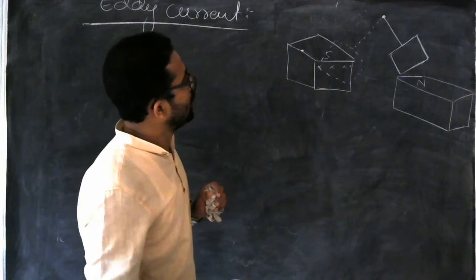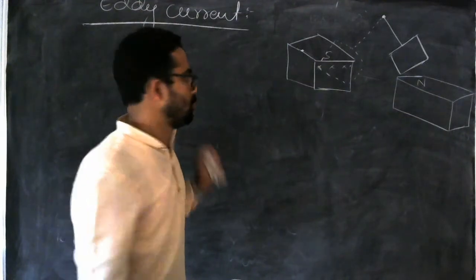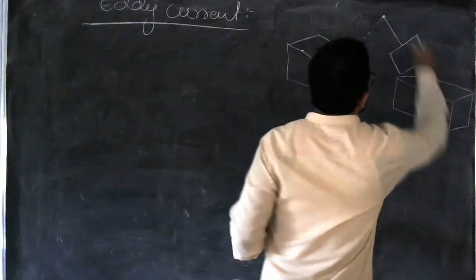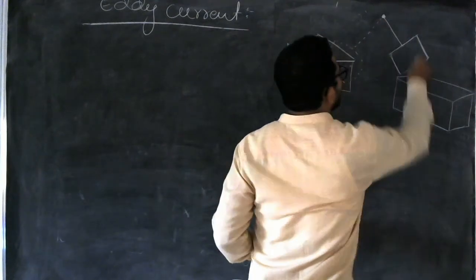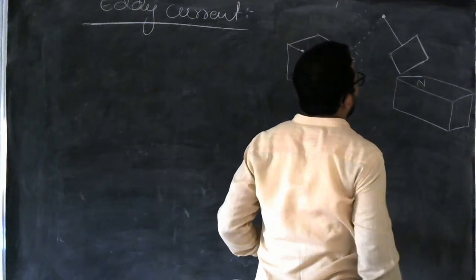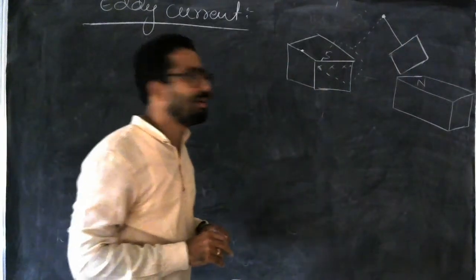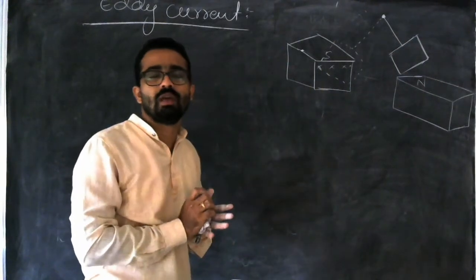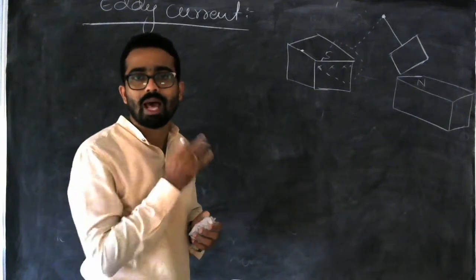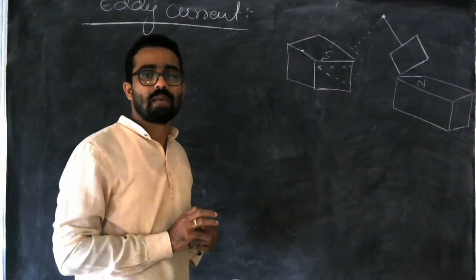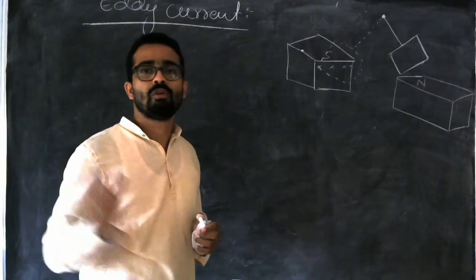I hope you are very clear about this picture. See now, initially this metal piece is at this position. You already learned about some positions in simple harmonic motion. The best example of simple harmonic motion is the motion of a pendulum.